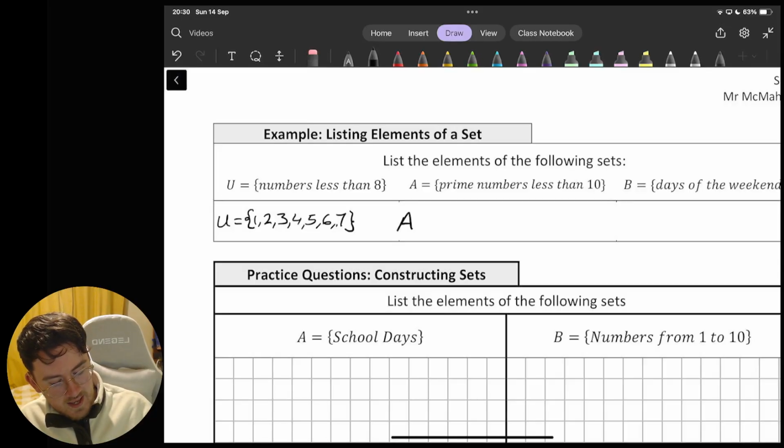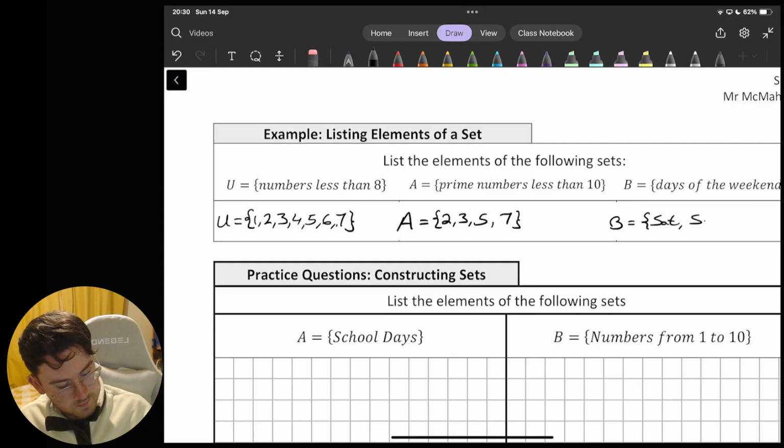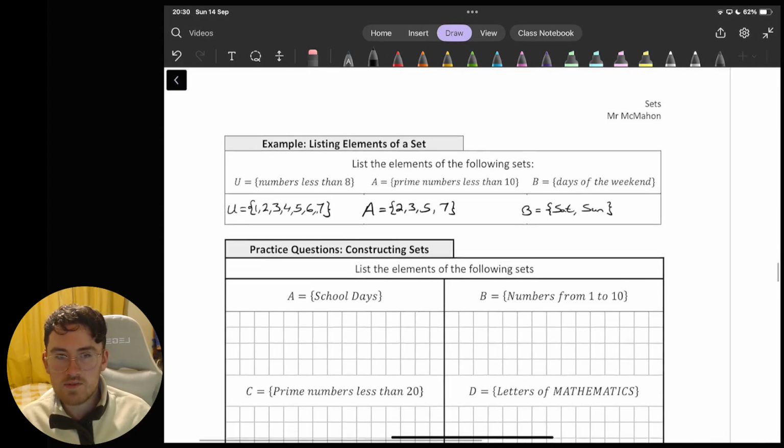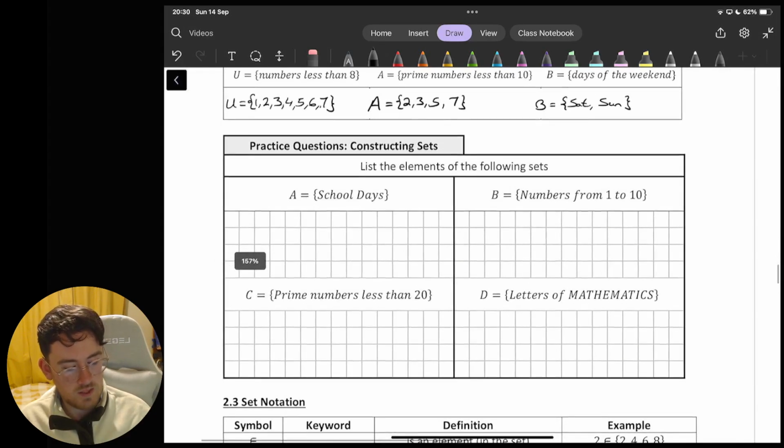Same with the next set A, which is the prime numbers less than 10. So a prime number is a number that can only be divided by itself or 1. The first prime number is actually 2. So 2, 3, 5, 7, and that's all the prime numbers less than 10. And lastly, days of the weekend. For this, we'll go with Saturday and Sunday. Okay, and we write them out in that way. So listing out our elements, making sure we're using our brackets and our comma between them all.